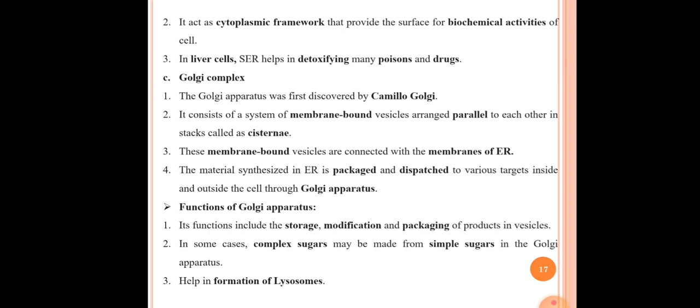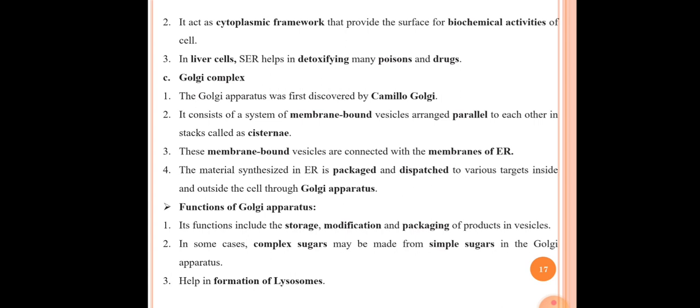Okay, the third point is these membrane-bound vesicles are connected to the membranes of the endoplasmic reticulum.